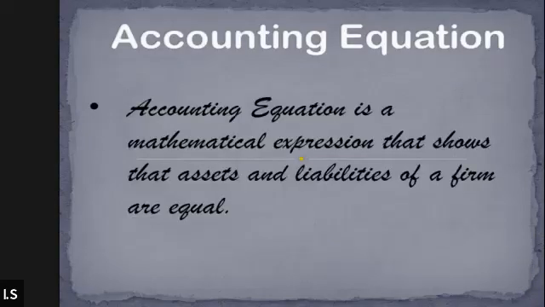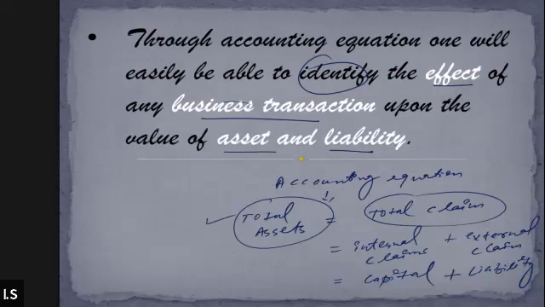Accounting equation is what? Accounting equation is a mathematical expression that shows the total asset of the business is always equal to the liability of the firm. Total asset and liability are equal. Liability here includes the internal liability and the external liability. So total asset of the business will always be equal to internal liability, that is capital, plus external liability, that is other liabilities.